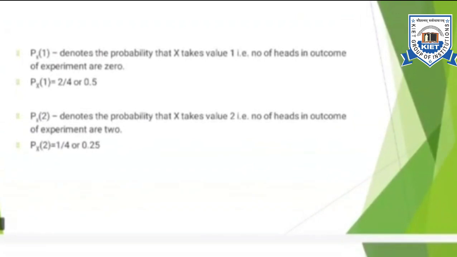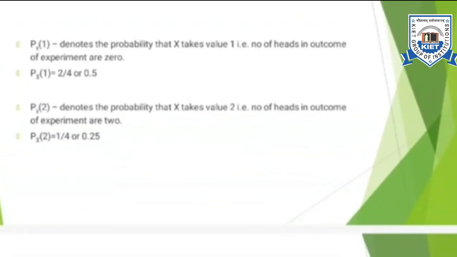Now next is P(X = 1). It denotes the probability that X takes the value 1, that is, the number of heads in the outcome of my experiment is 1. Now out of the 4 sample points that we have studied, only 2 outcomes result in number of heads equal to 1.